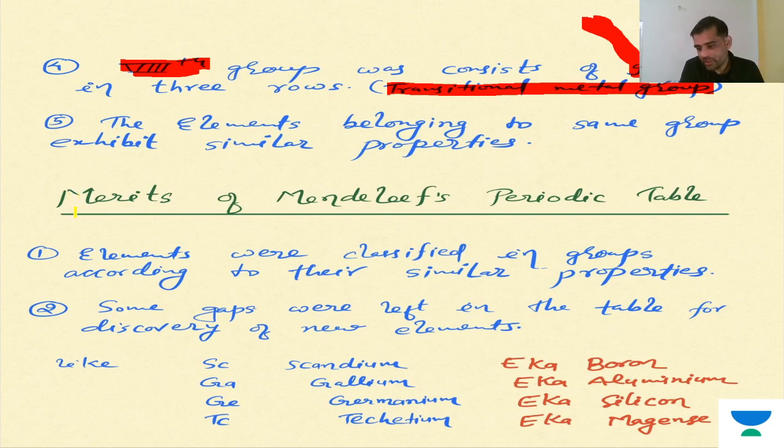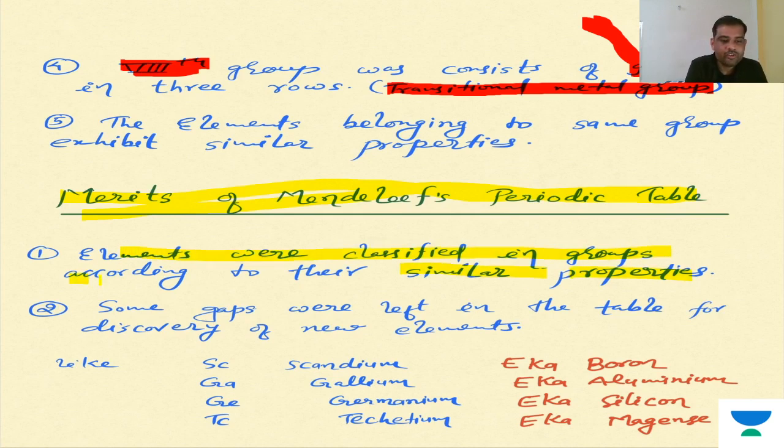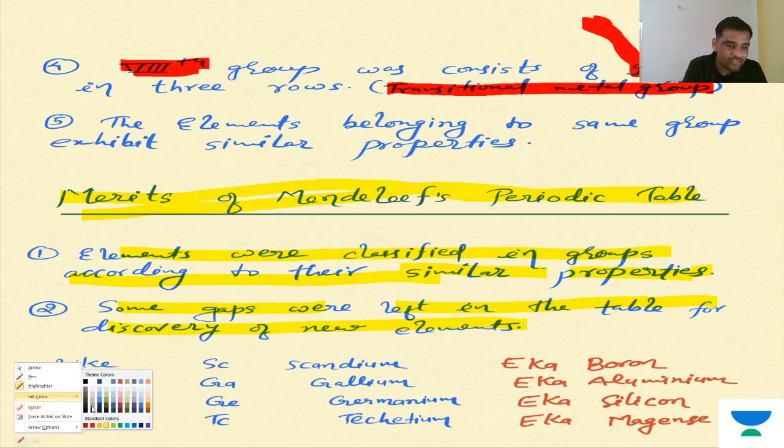Fine. Now the most important merits of the Mendeleev periodic table. Simply, what he did was that elements were classified in groups according to their similar properties. Some gaps were left in the table for the discovery of new elements. On this, they are asking so many questions.